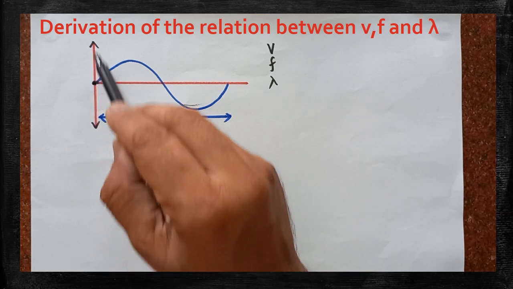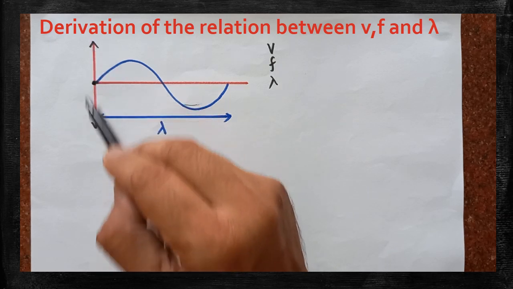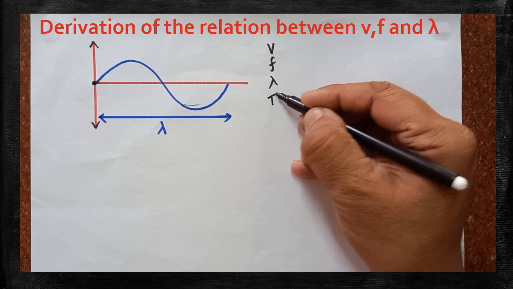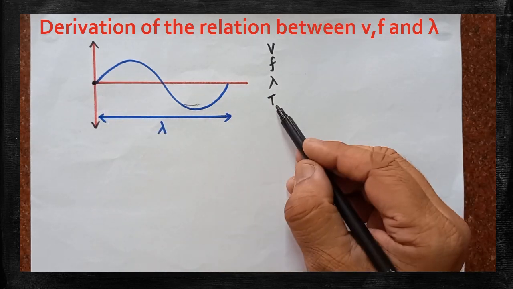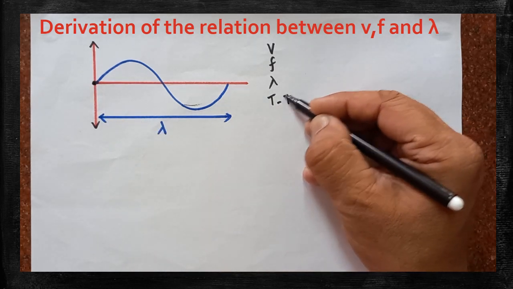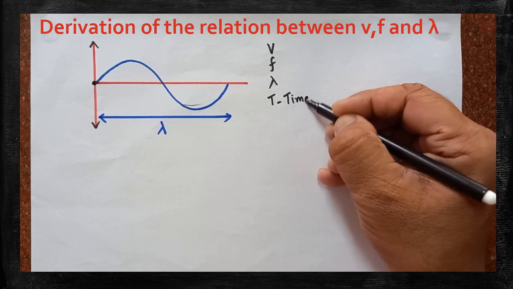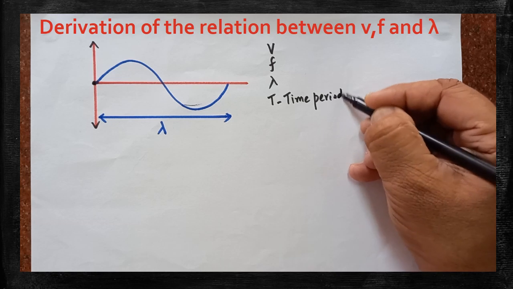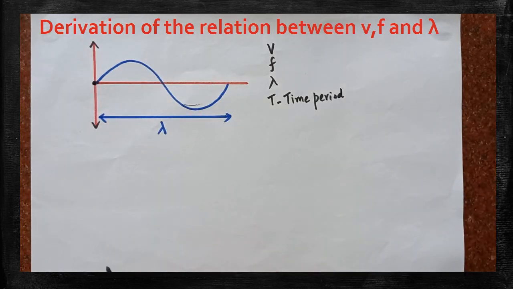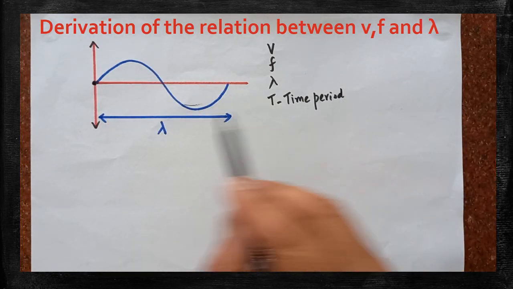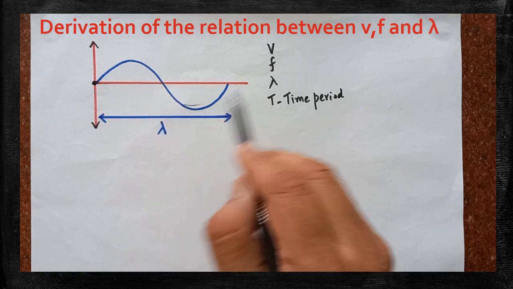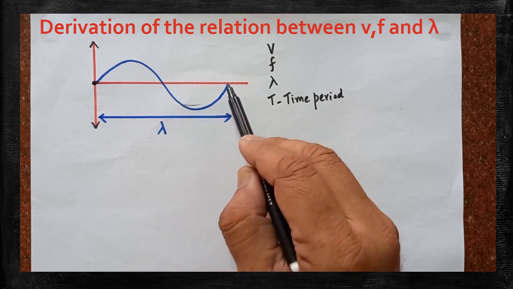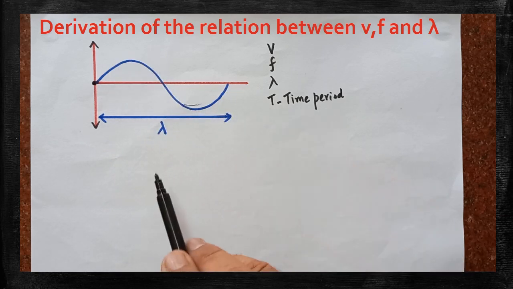When the particle vibrates and completes one vibration, it will take some time. The time taken by the particle to complete one vibration is called the time period. During the same time period, a single wave will be formed. So the time taken to form the single wave is also called the time period.